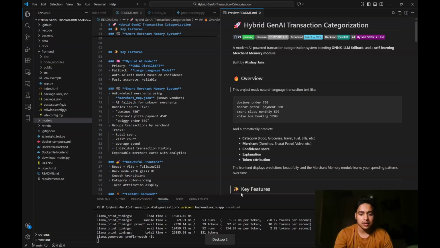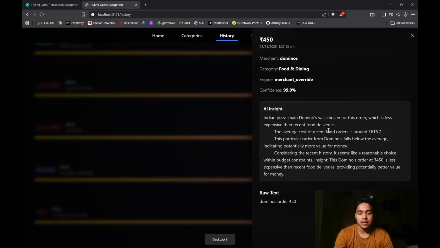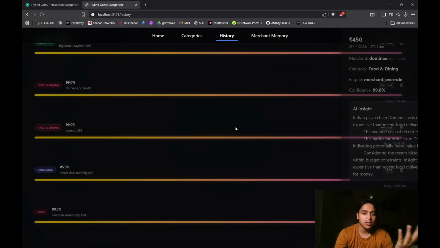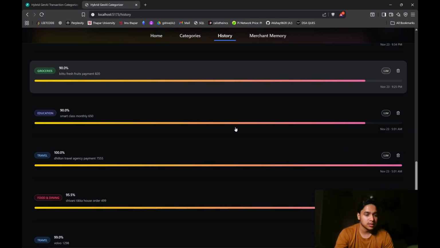Any second now, we should see an insight. Yeah. It says this order is less than other food deliveries. It seems like a reasonable choice within budget constraints, below the average, more value for money. So it gives you an insight based on your expenditure.